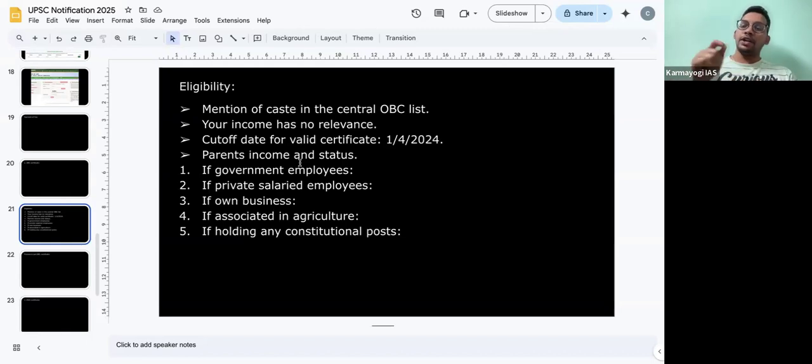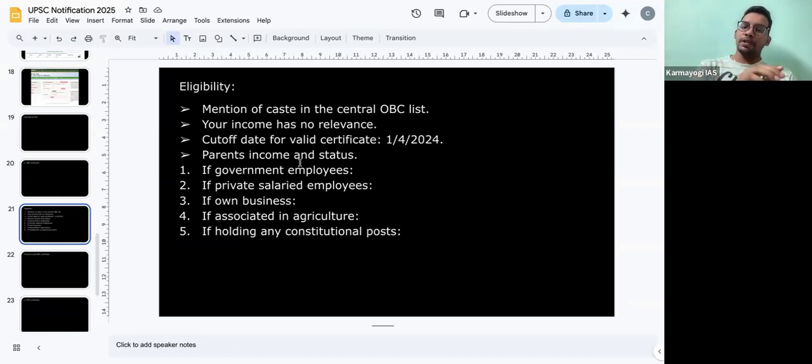And if your parents entered into group A, then you are not eligible irrespective of their income. You are not eligible at all if your parents entered from the entry stage itself in group A, right? And if your parents are in constitutional posts, mostly constitutional posts are very high, so usually their children won't be into these services, they have their own plans. But anyway, whatever I'm discussing, if it happens to anyone, it is applicable, right? So if anyone or both is in a constitutional post, you are not eligible, right?